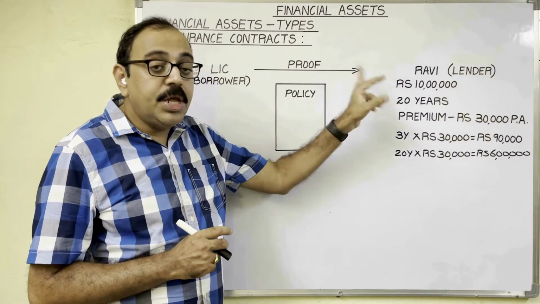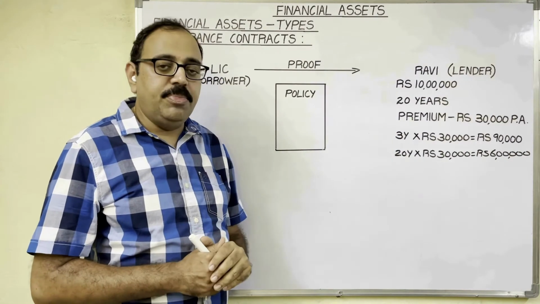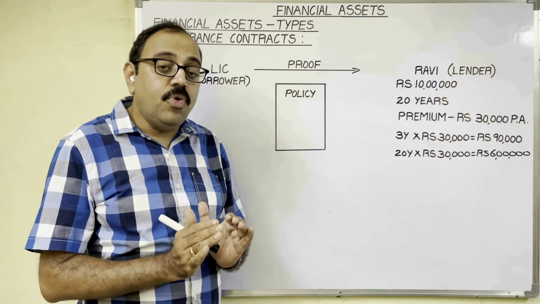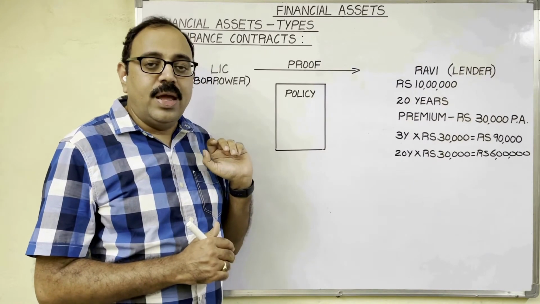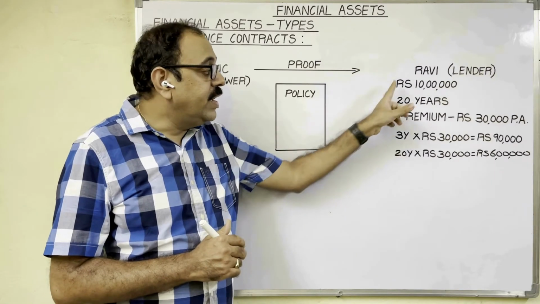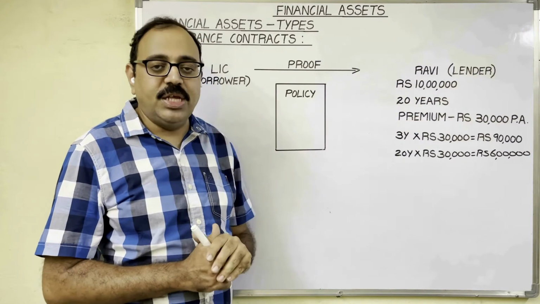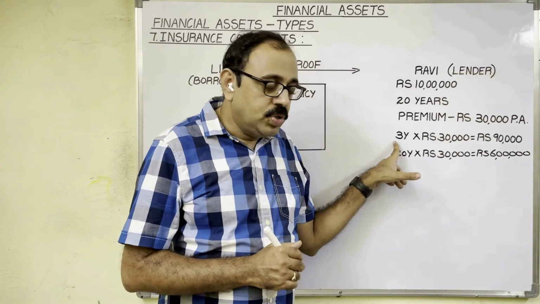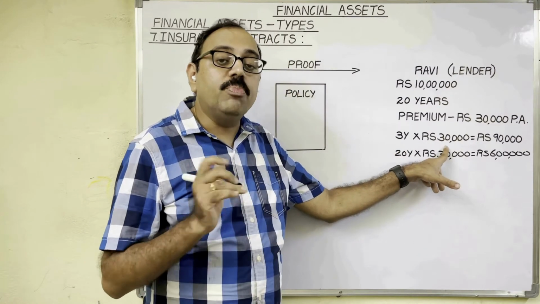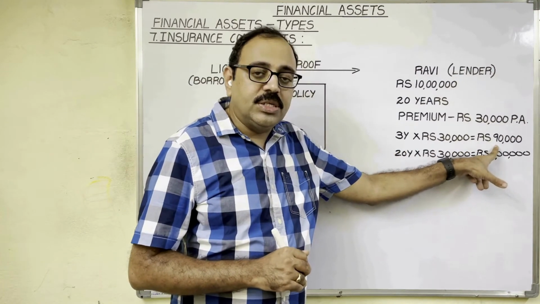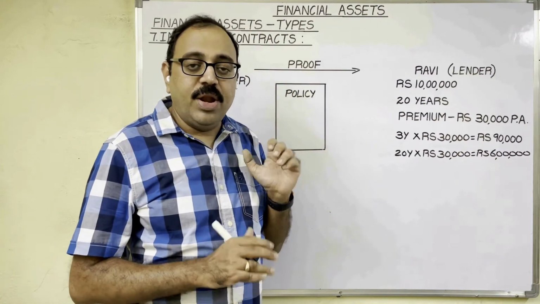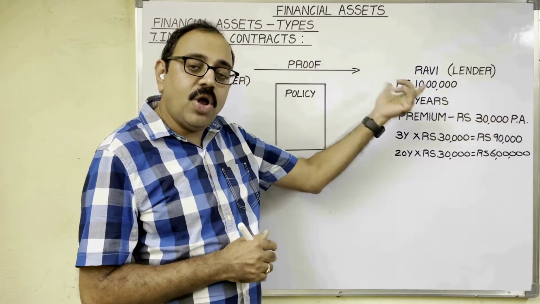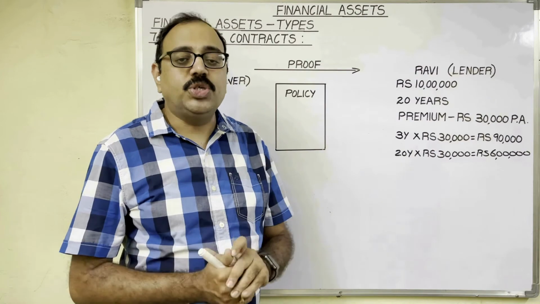Assume Ravi met with a premature death. He paid the first 3 years' premiums and in the 4th year he met with an accident and died. Then in the 4th year the policy matures and the policy value, that is 10 lakh rupees, will be given to Ravi's nominees. So how much premium did Ravi pay to the company? 3 years he was alive. So 3 years into 30,000 rupees per year, 90,000 rupees. But at the time of death, when the policy matures, the company is going to pay the full amount, the policy value, to the nominees. For that sake only people take life insurance policies.